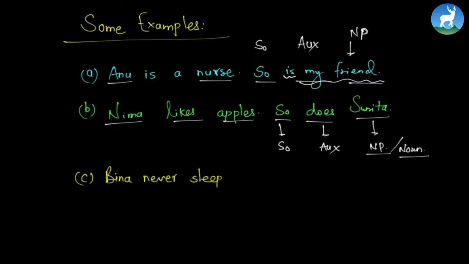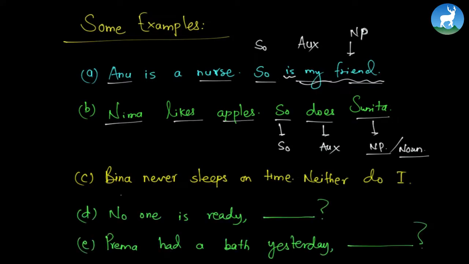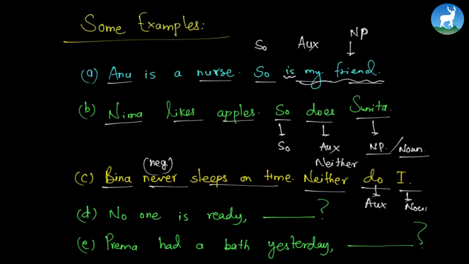Bina never sleeps on time. Neither do I. Alright, these are three more examples. Bina never sleeps on time. Now, "never" is what makes the sentence negative. The answer is "neither". We have a "neither", an auxiliary "do", and finally a noun or a pronoun in this case. Correct?